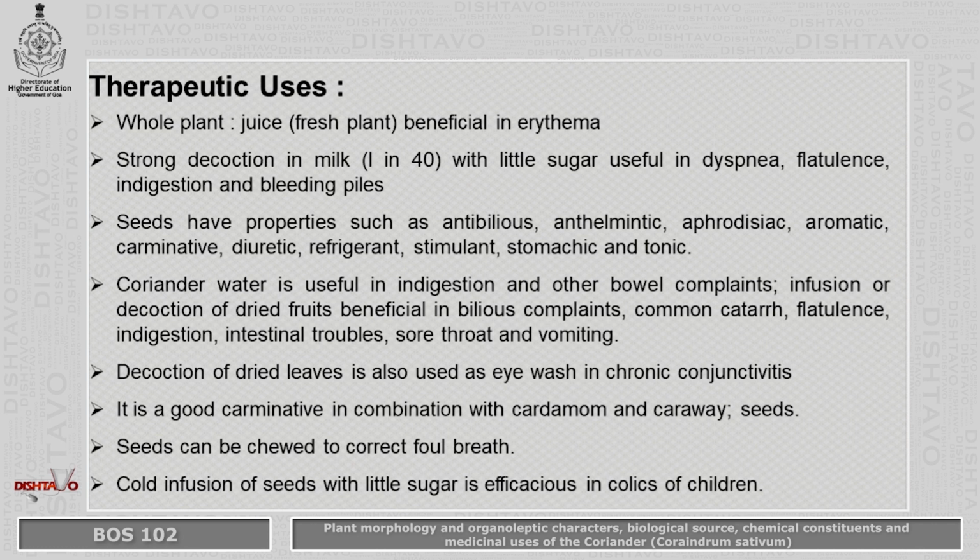Dyspepsia is shortness of breath, flatulence, indigestion, bleeding piles. Seeds have properties such as antibilious, anthelmintic, aphrodisiac, aromatic, carminative, diuretic, refrigerant, stimulant, stomachic, and tonic.